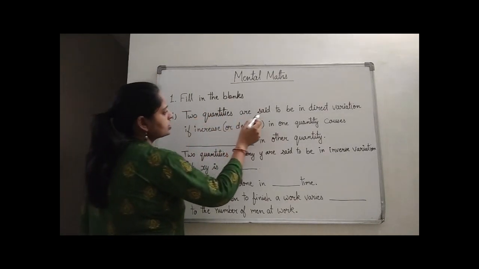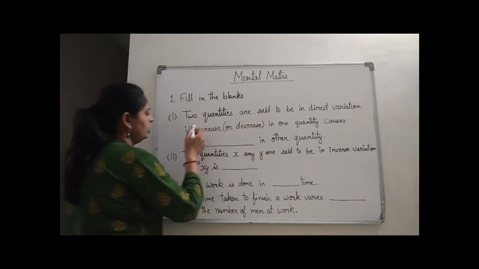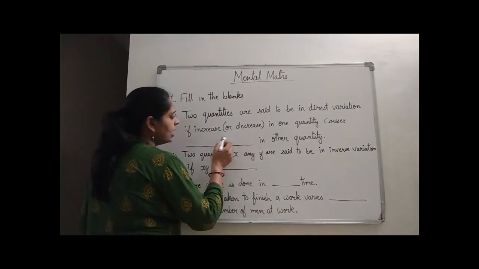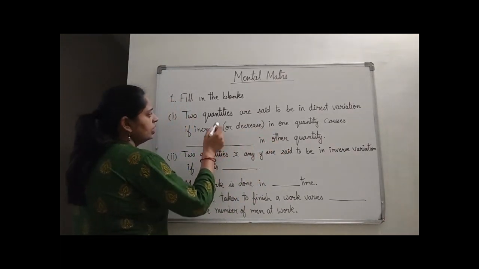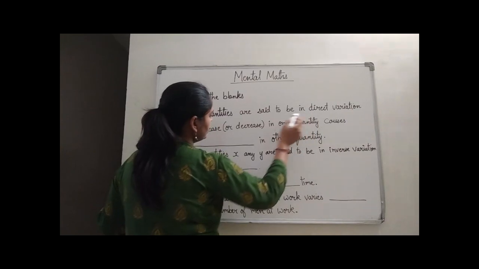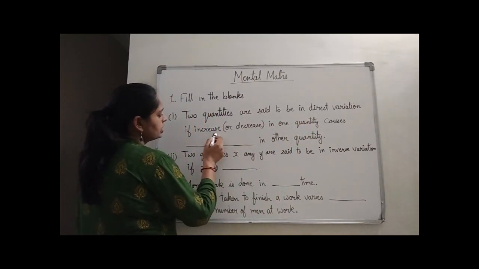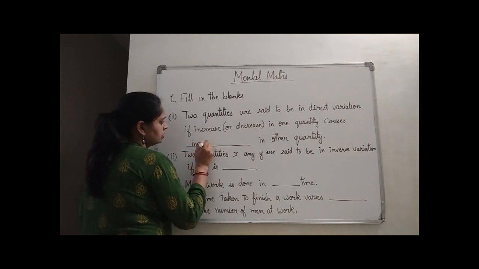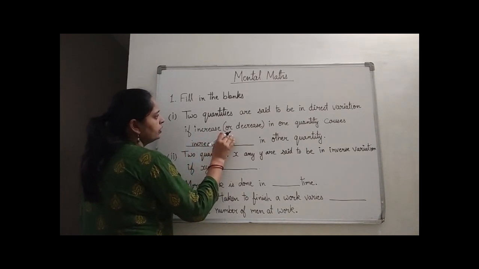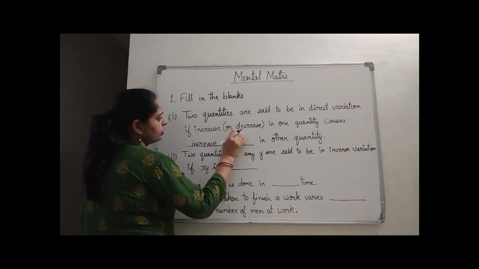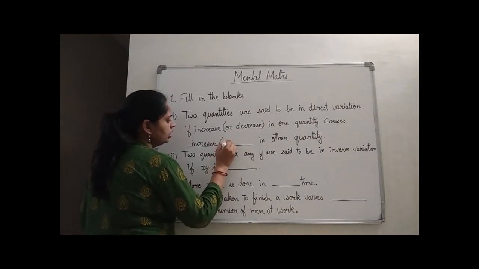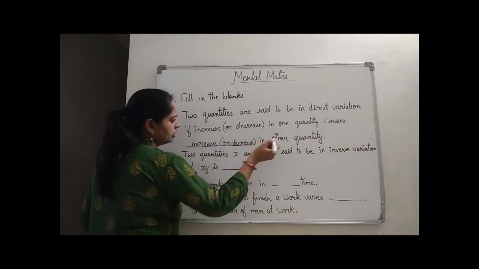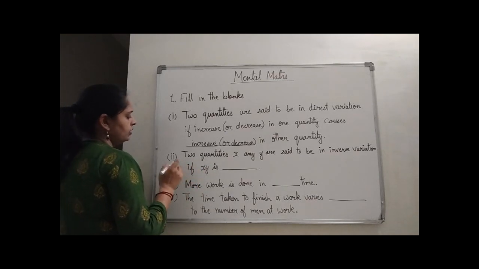Two quantities are said to be in direct variation if an increase or decrease in one quantity causes dash in the other quantity. It means if one quantity is increasing, the other quantity should also increase. Or if the first quantity is decreasing, the other quantity should also decrease. That is the case of direct variation.